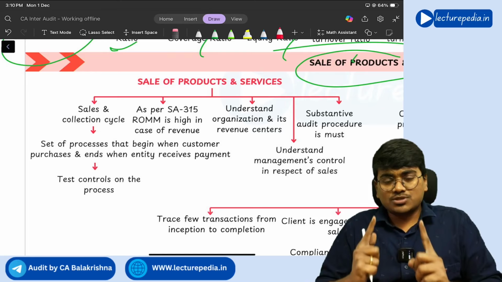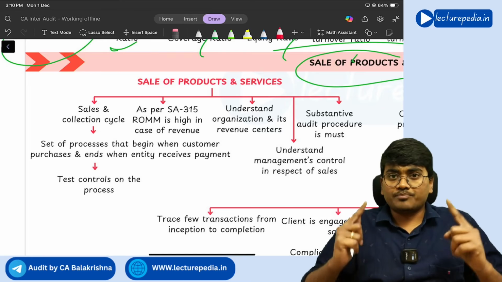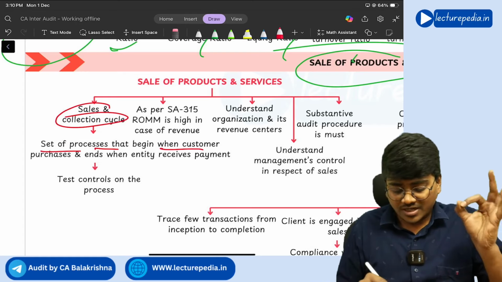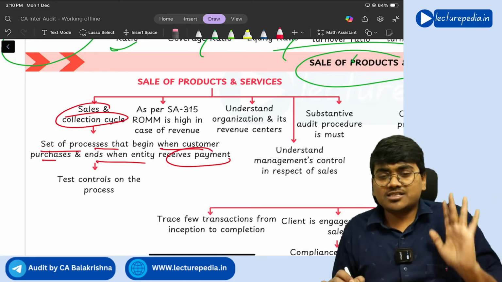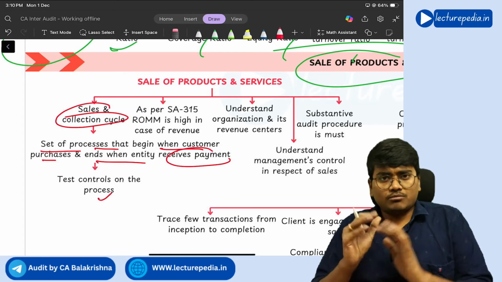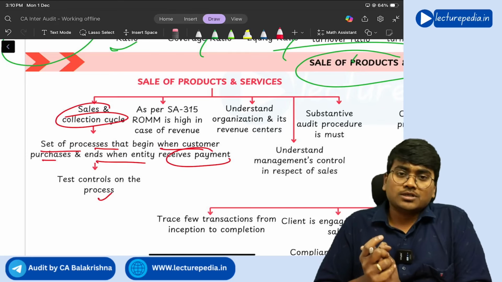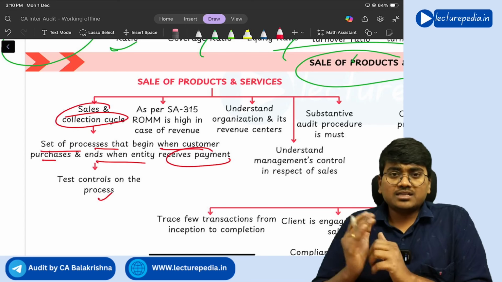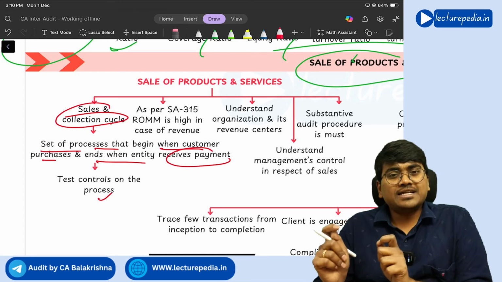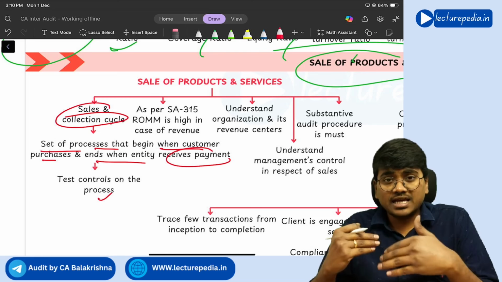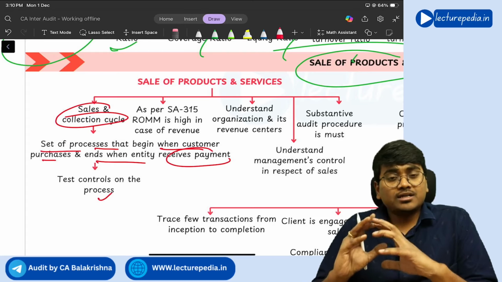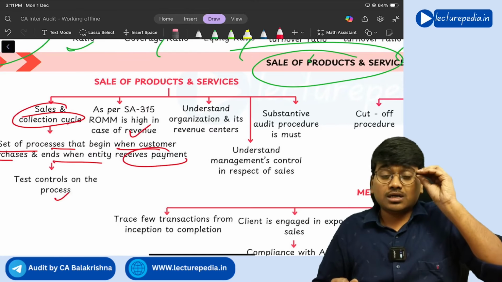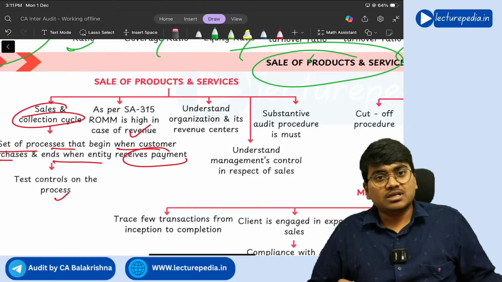Now the auditor has to see whether there are proper controls in this sales cycle. The sales and collection cycle is the set of processes that begin when a customer purchases and end when the entity receives payment. Test whether the controls are properly there in this area or not. Next, as per SA 315, it is specifically said that ROMM, the risk of material misstatement, in the area of sales is very high. So the auditor needs to give special focus to sales or revenue, because ROMM is very high in the area of sales.